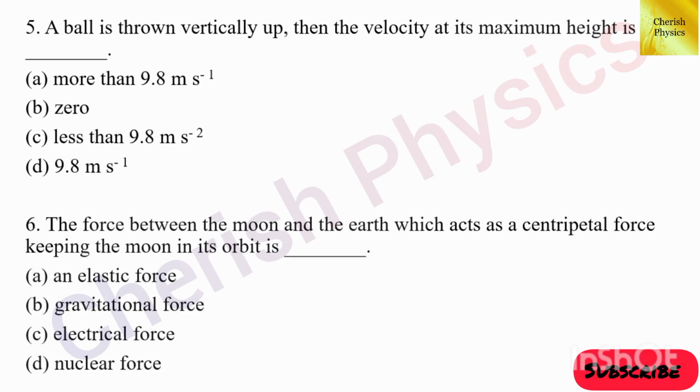Fifth question, a ball is thrown vertically up, then the velocity at its maximum height is dash. The answer is 0. Sixth question, the force between the moon and the earth, which acts as a centripetal force keeping the moon in its orbit, is dash. The answer is gravitational force.